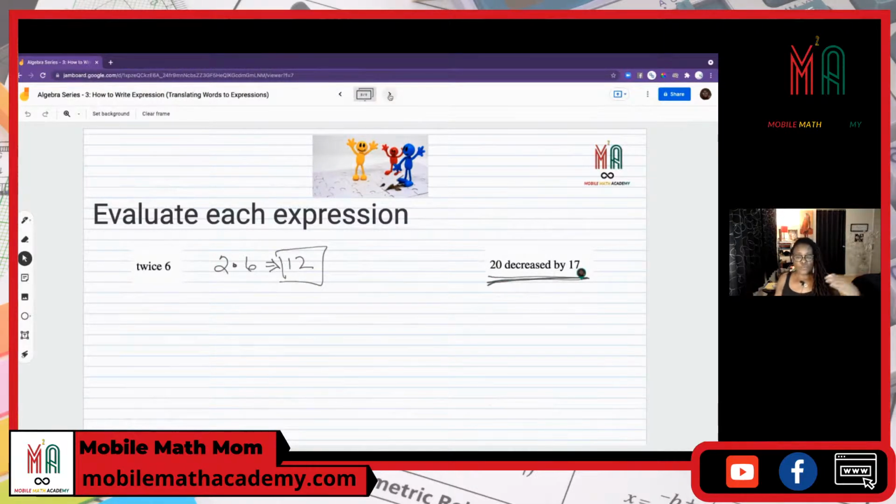That means I have 20 and I'm decreasing it by 17. 20 minus 17 equals 3. And that's my little arrow.